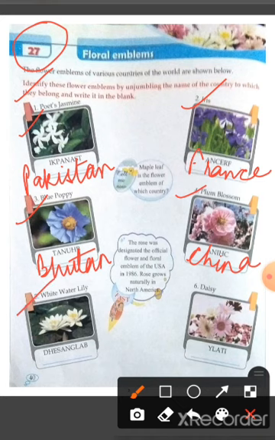Now, in the fifth picture, white water lily. It is the most popular flower in Bangladesh. Now, in the last picture, daisy. It is the most popular flower in Italy.